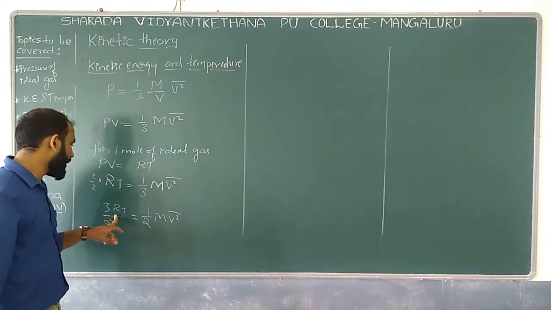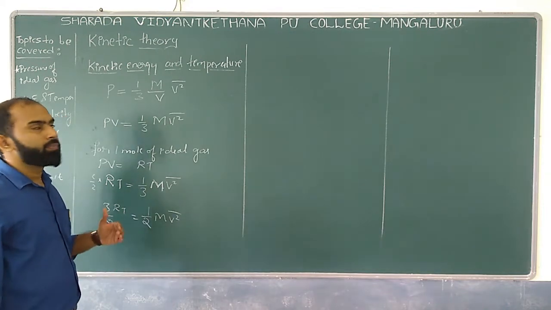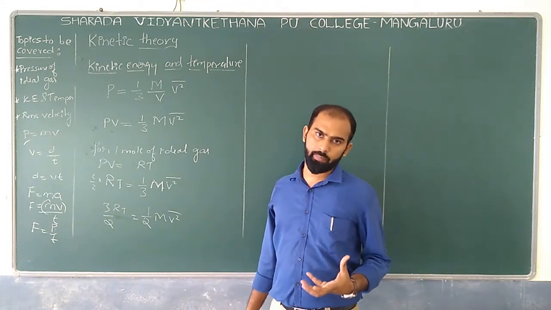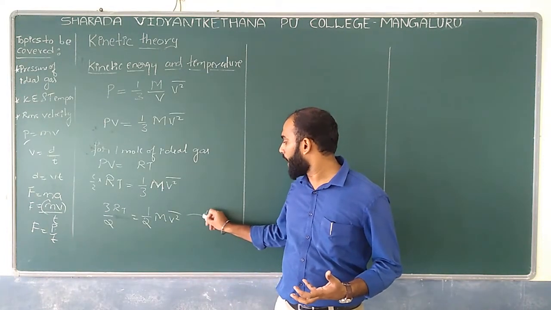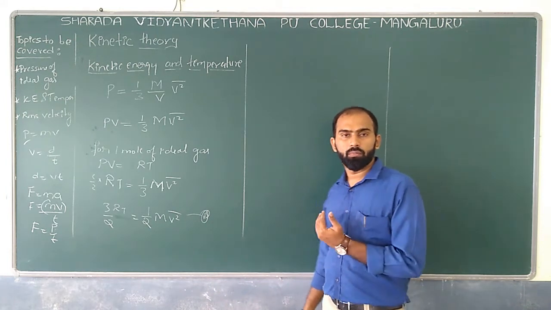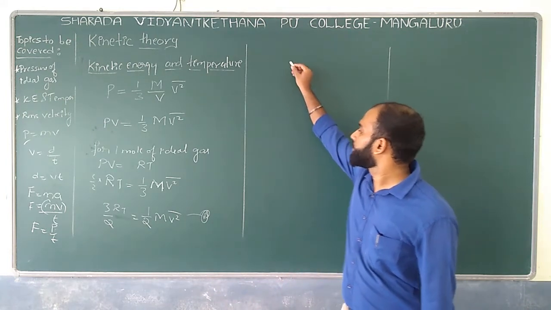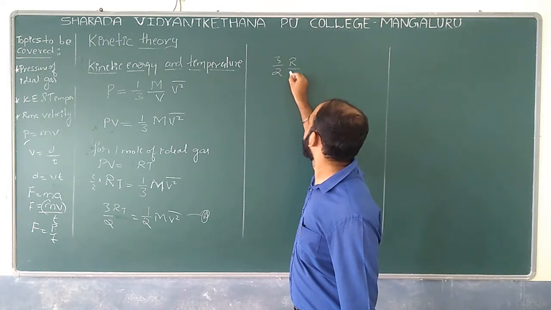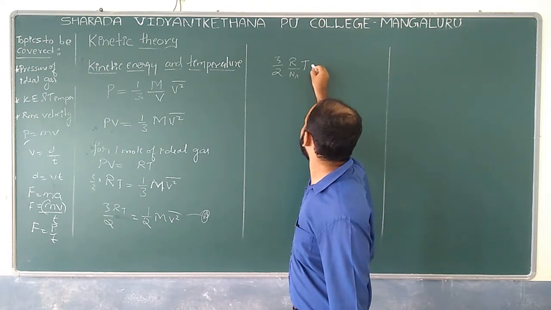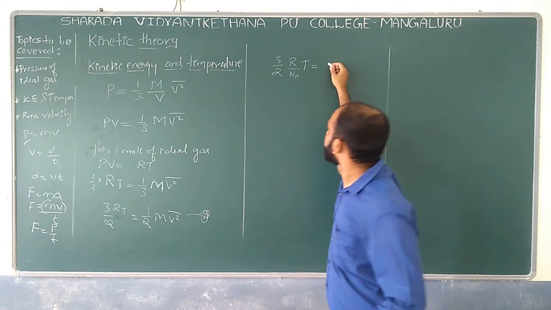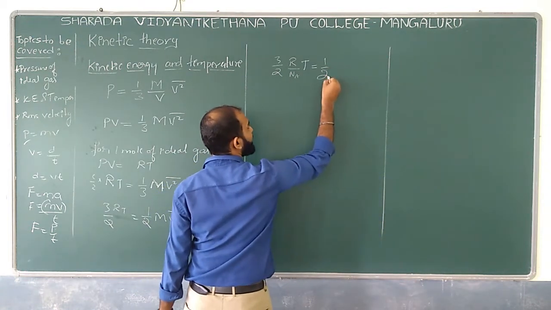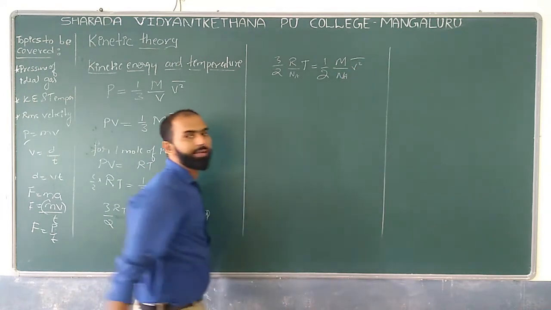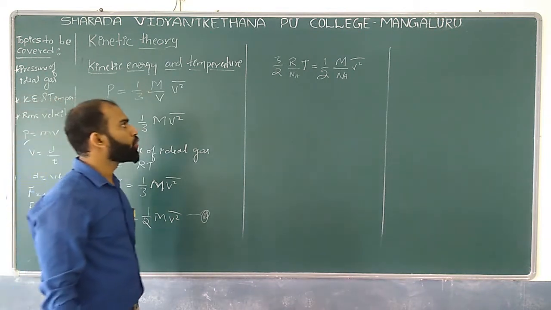So by having this idea in the equation, now what I do here is I divide both sides by Avogadro number. By taking this as the star equation, I divide both sides by Avogadro number. So what can I write? 3 by 2, that is R by Na into T, which is equal to half M by Na into V square bar, correct?